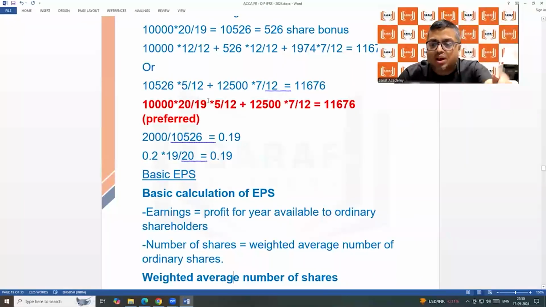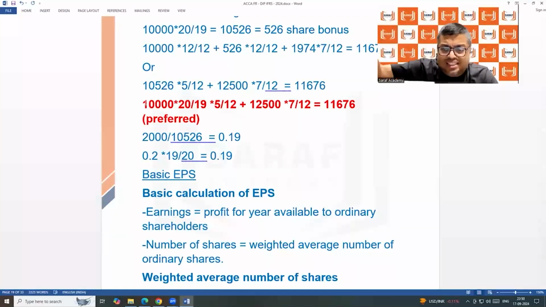When you did bonus wala, yes sir, यहां पर तो बीच में कोई इश्यू है नहीं ना. I have not given at full price issue and rights issue both. I have not given. I have given only original share and rights issue. I have not given any other further issue.